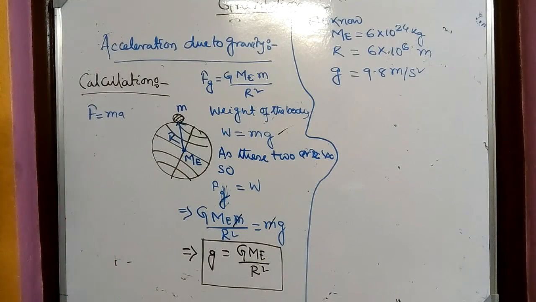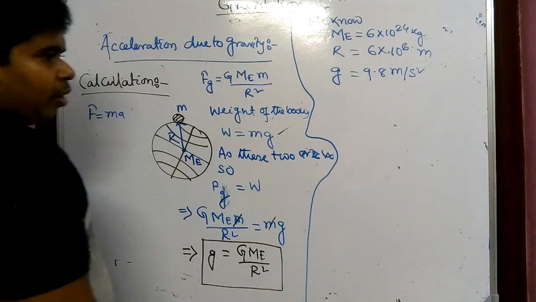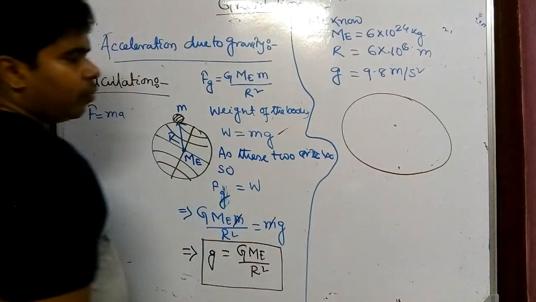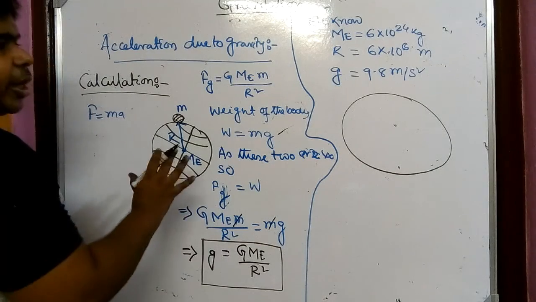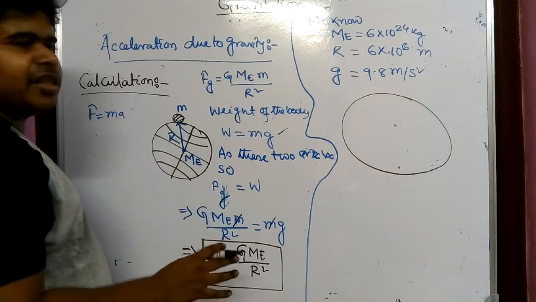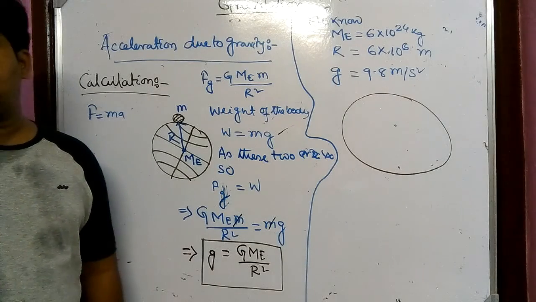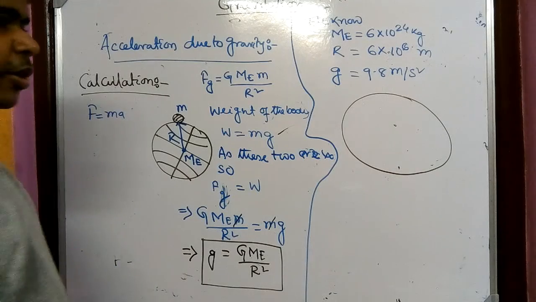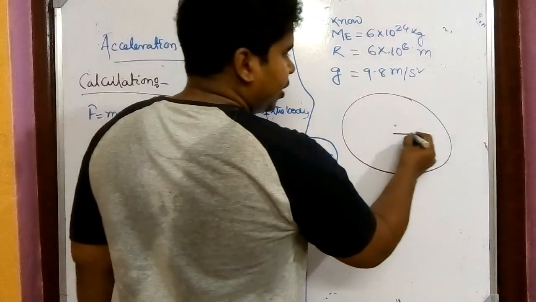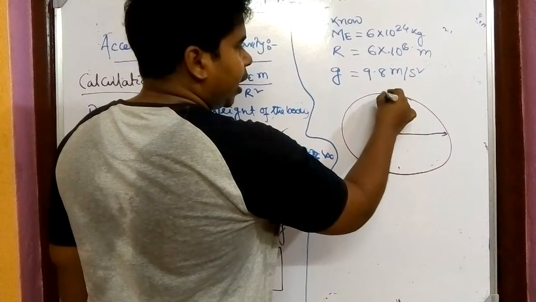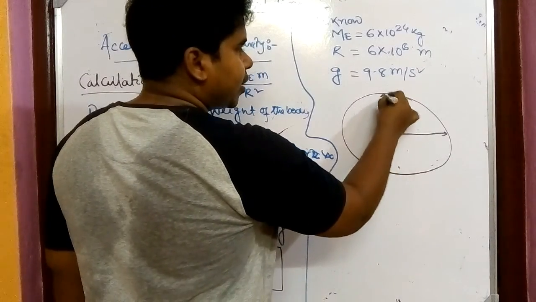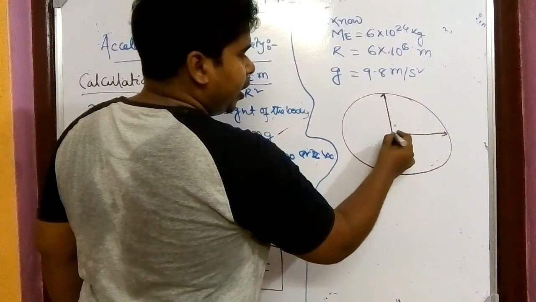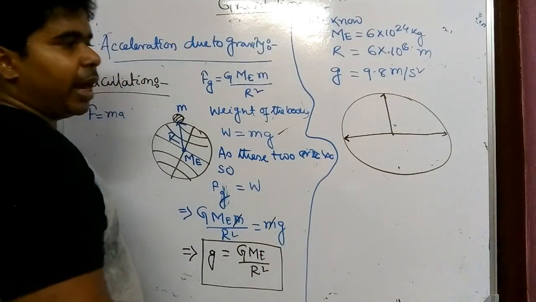And now one thing we have to mention. When we are talking about acceleration due to gravity, the shape of the earth is not spherical. It is told that it is an earth-like shape, so it is very unique. Here we know that north and south are a little bit squeezed, and east and west are a little bit flatter.